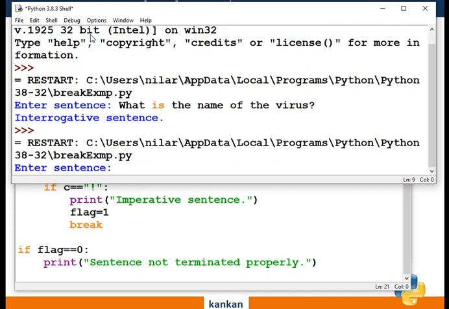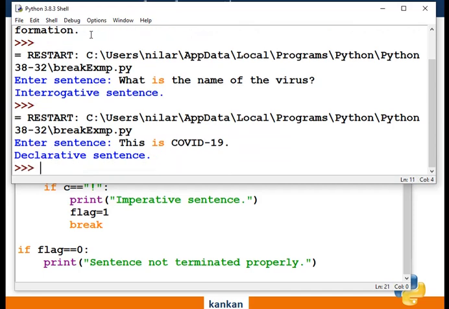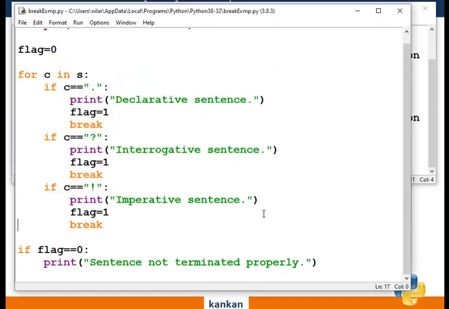Now test for the declarative sentence. Our question was, what is the name of the virus? This is COVID-19. Okay, simply a declarative sentence. Now test with another input, for the imperative sentence.